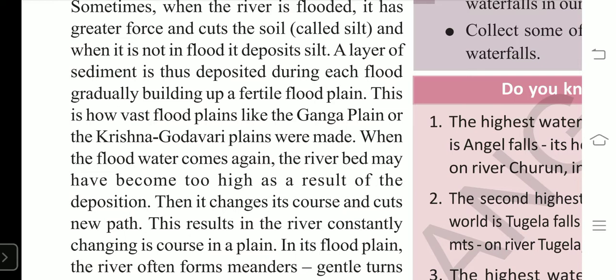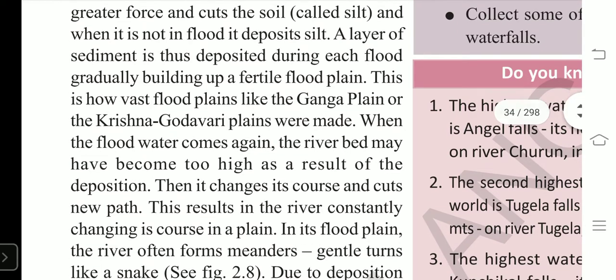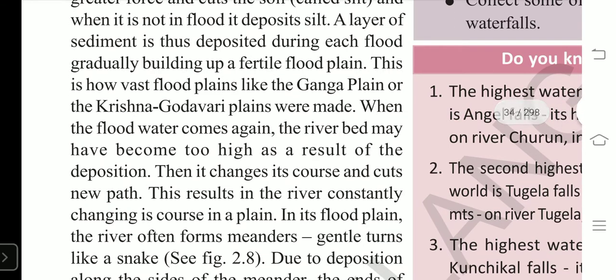right? When the flood water comes again, the river bed may have become too high as a result of the deposition. So when silt is deposited at the bottom of the river, the catchment area of the river, that means the storage capacity of water in the river, decreases, right?